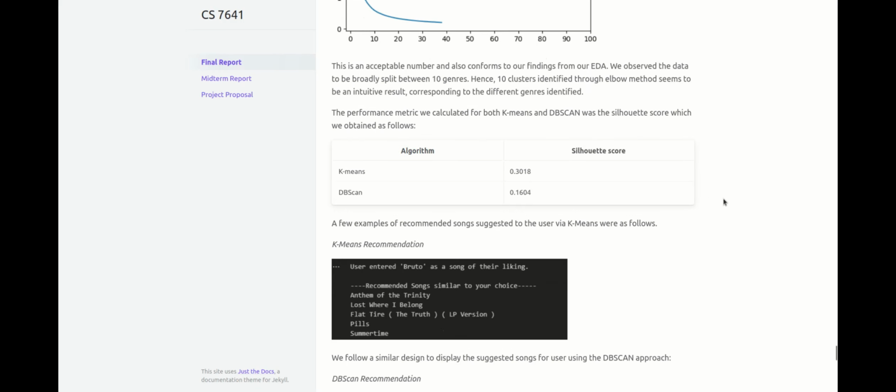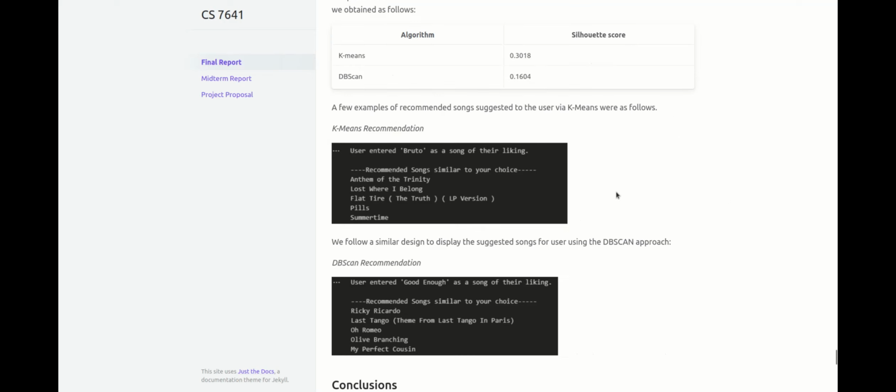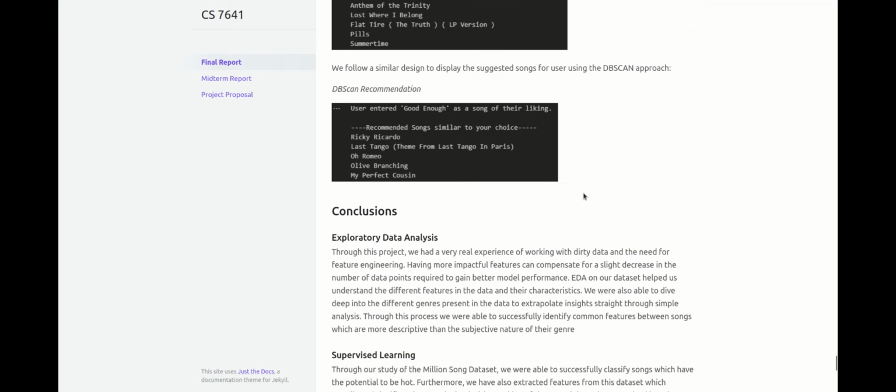To evaluate the performance of both k-means and dbScan algorithms, we calculated the silhouette score. For k-means, we obtained a silhouette score of 0.3018, while for dbScan, it was 0.1604. We display a few examples for both k-means and dbScan.